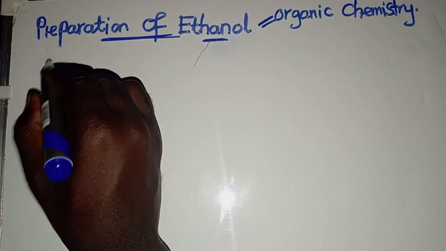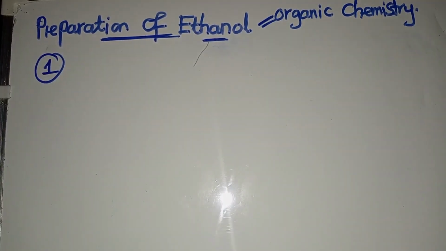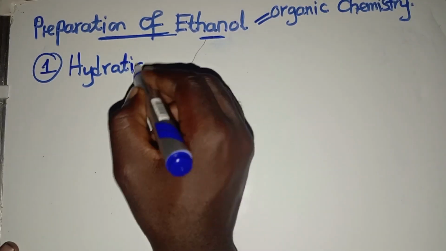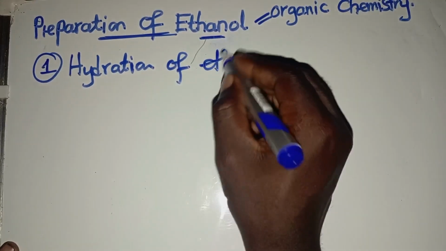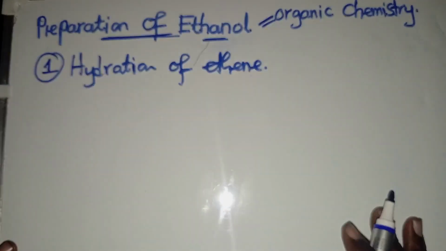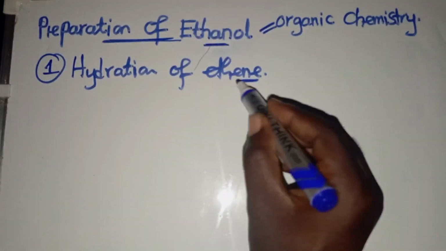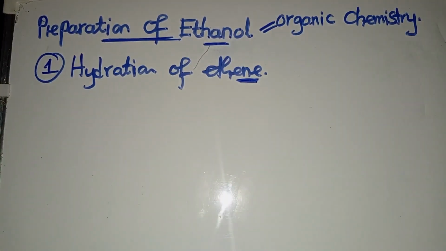The first thing that can be done for us to get ethanol is what we call hydration of ethene. So there is what is called hydration of what? Hydration of ethene. This is what you need to understand. I guess you are following me closely and attentively. So when ethene undergoes hydration, you are going to get ethanol. This is to tell you that any alkene that undergoes hydration produces an alcohol. This is what you need to understand.